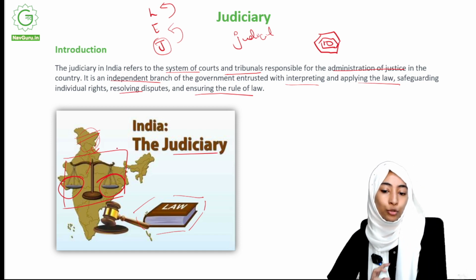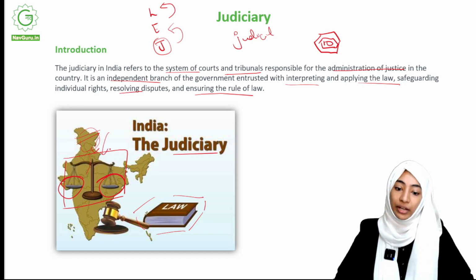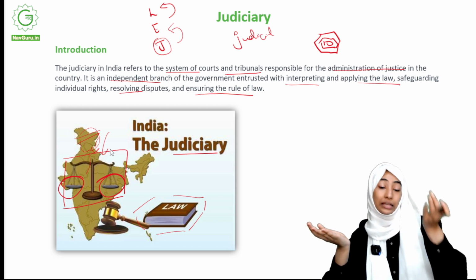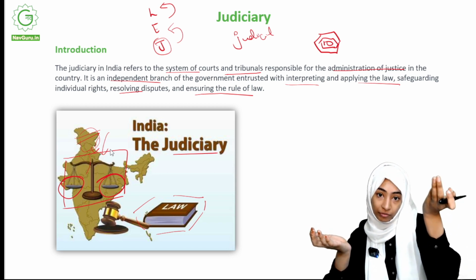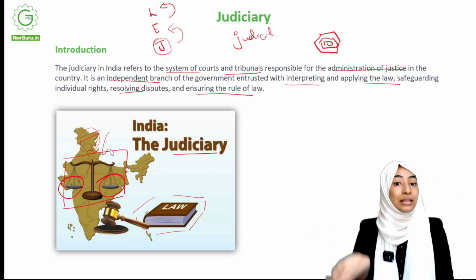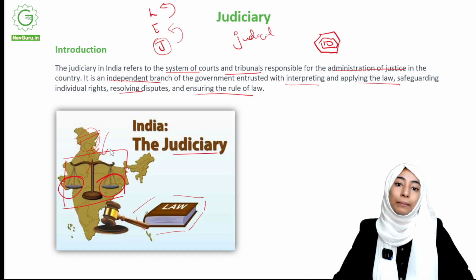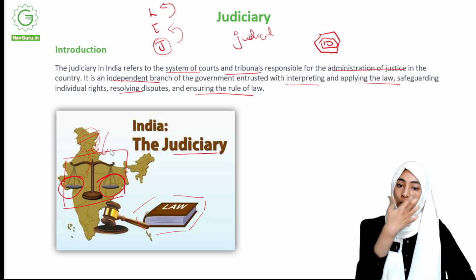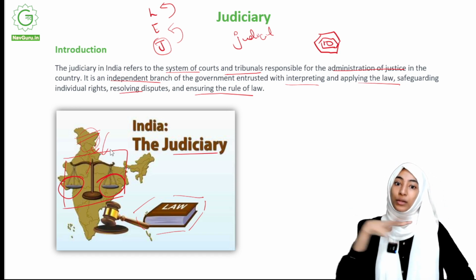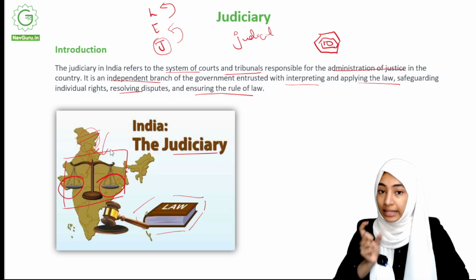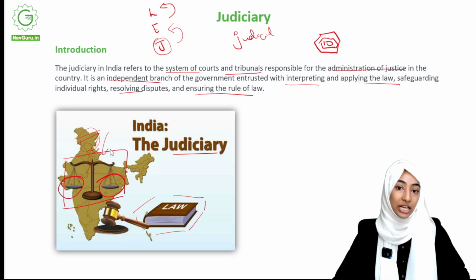So why do we use this figure when we talk about judiciary and law? Basically, the point is you're trying to maintain a balance. Another important point is, if you give more preference to something, something else is being affected. So you can't let that happen either, right? You can't end up giving more bias. The thing about bias is, if I'm biased towards one person, the other person is losing out on some opportunity. That is a very important factor you need to understand when we talk about judiciary, court and law.